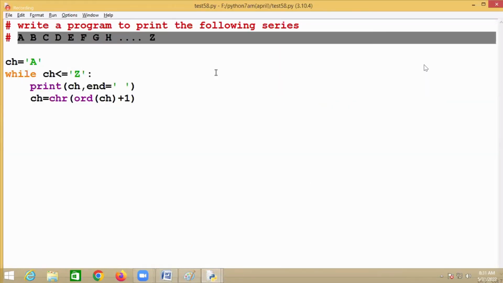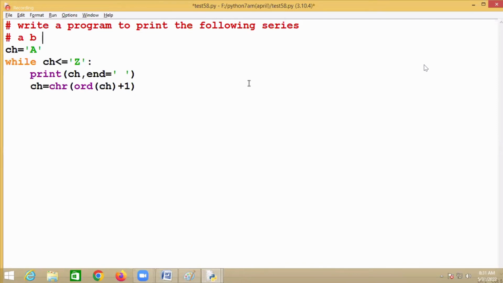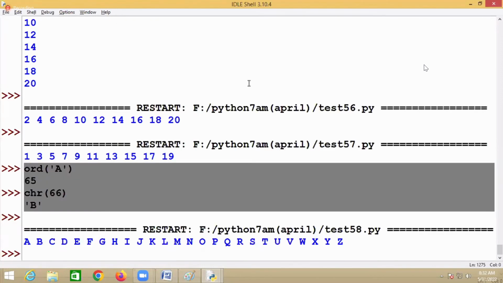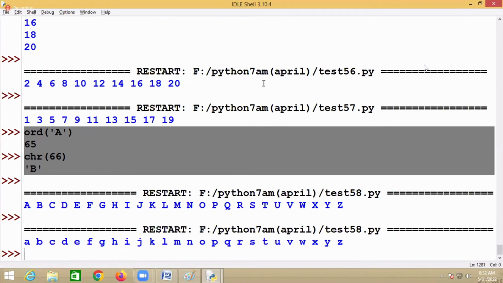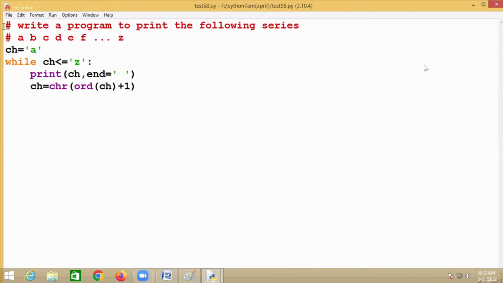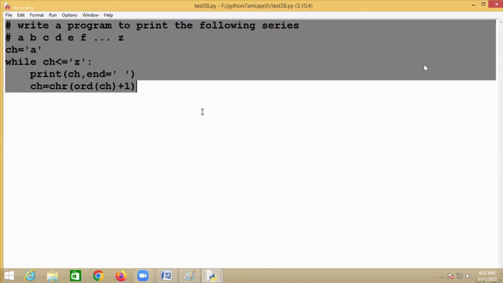Capital letters. I want to print small letters a, b, c, d, e, f up to z. Small a starts from here, and this is small z. This will get all alphabets in lowercase, small letters.